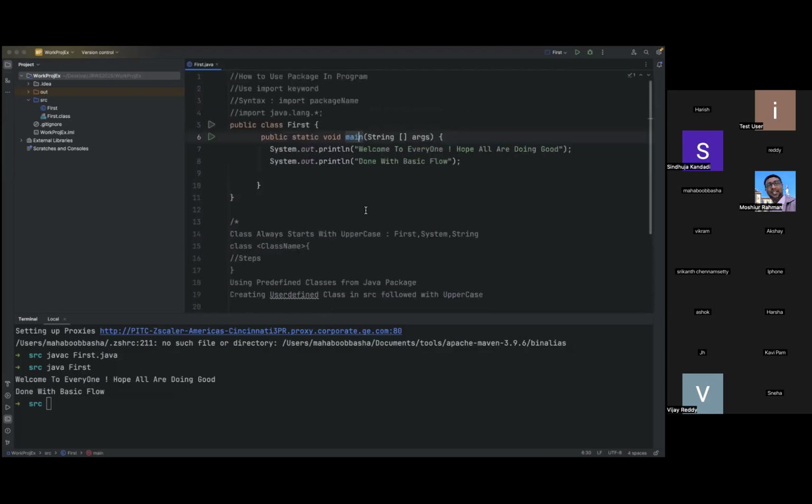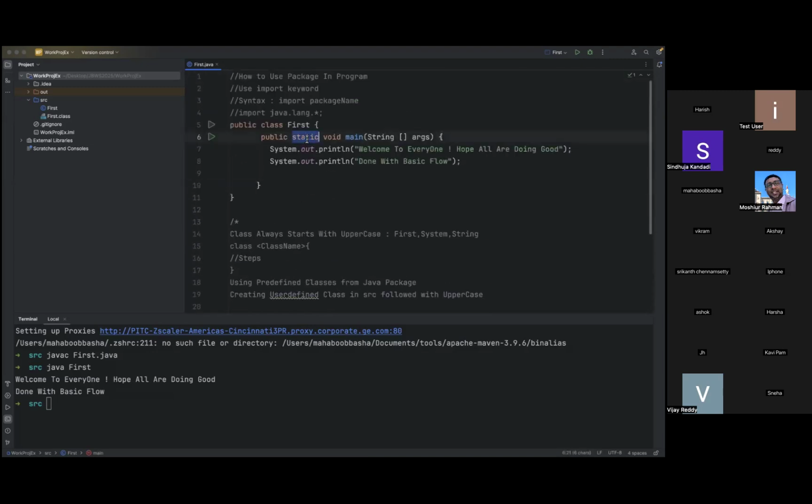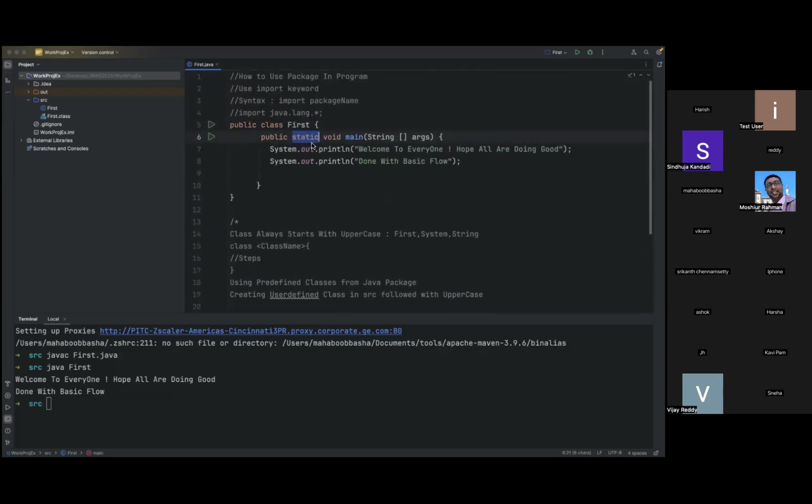For now, the meaning of static is that if we use static in any method, there is no need to create an object. We can call or use that method directly.